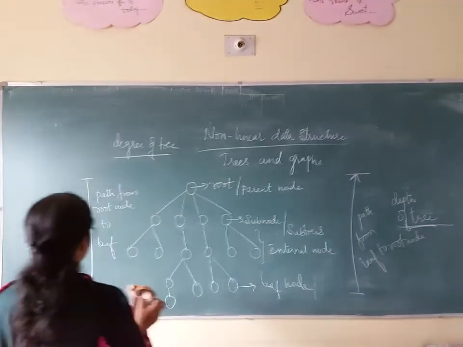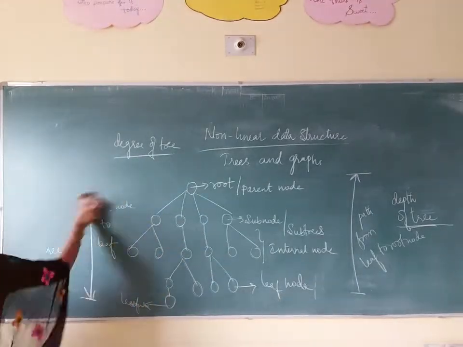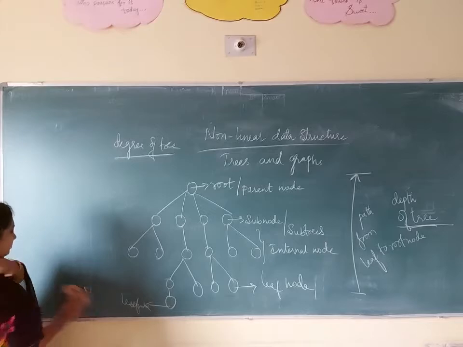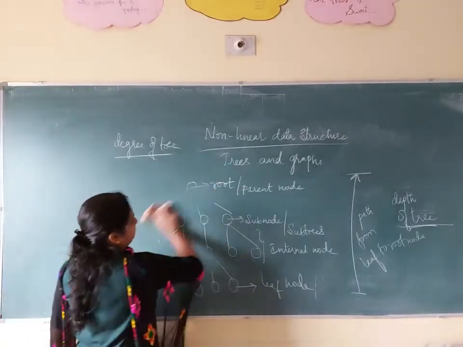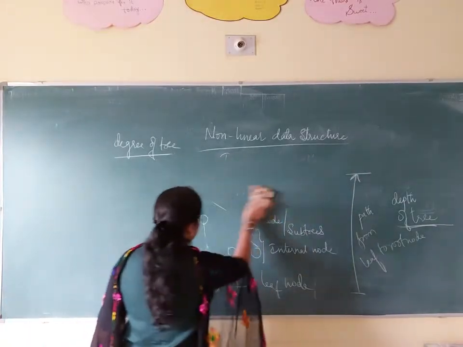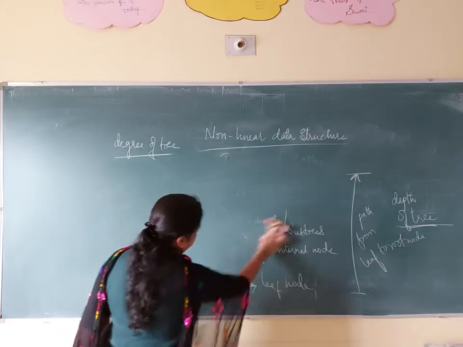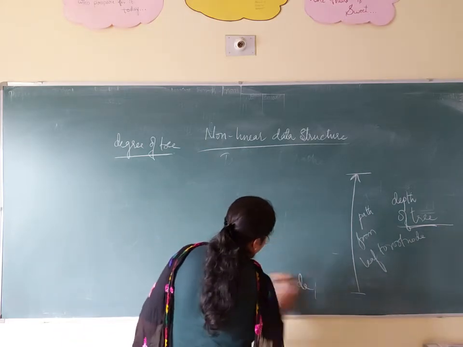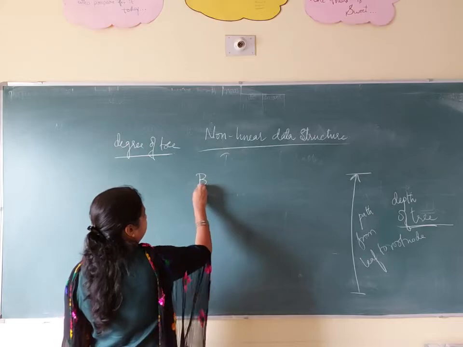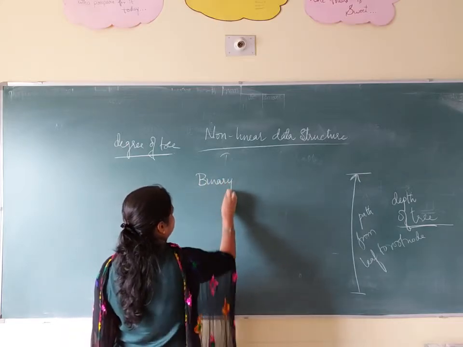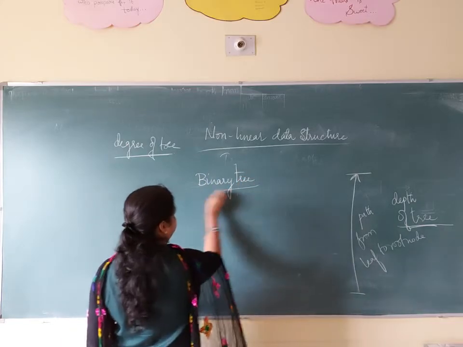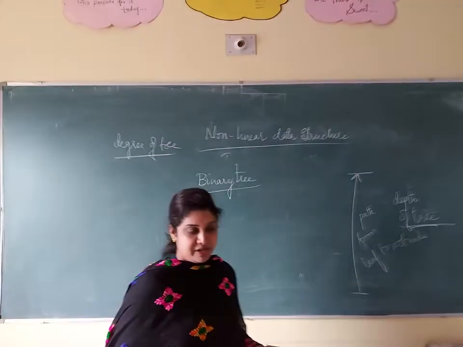Next one is binary tree. What is meant by a binary tree?